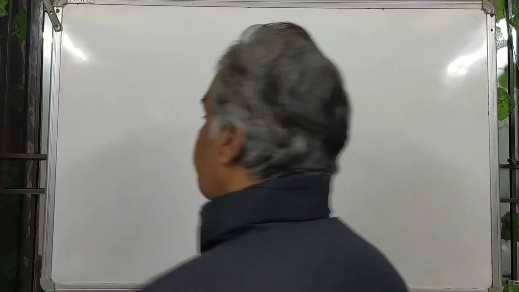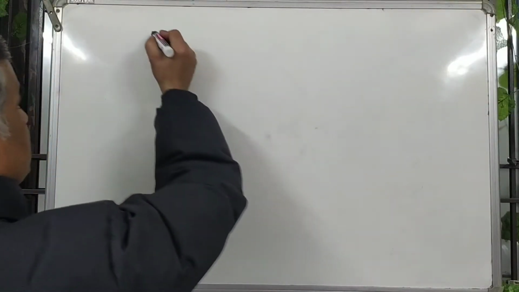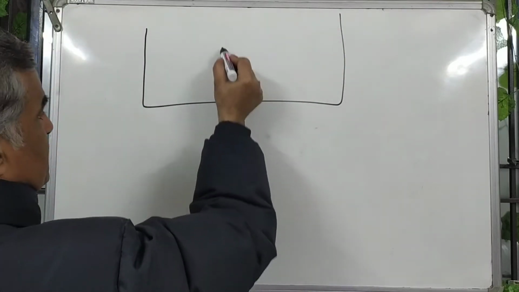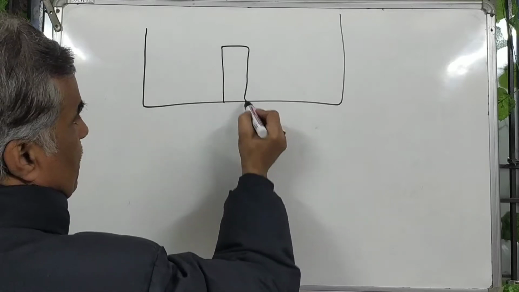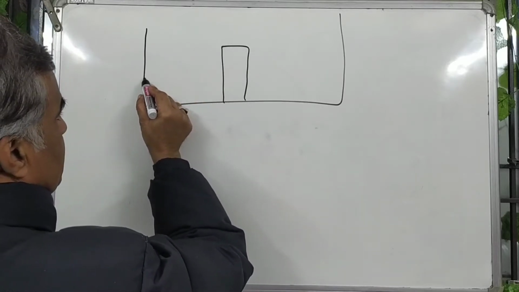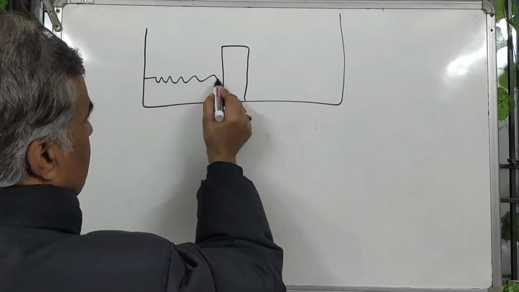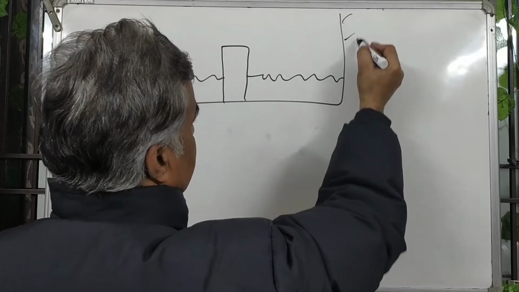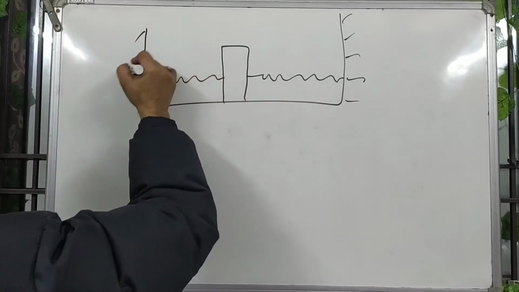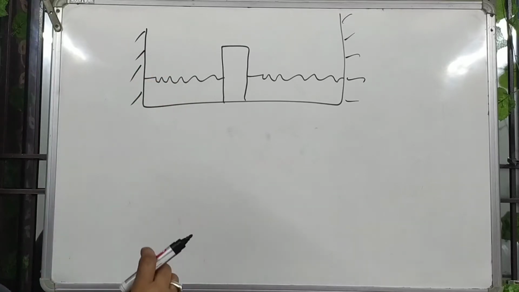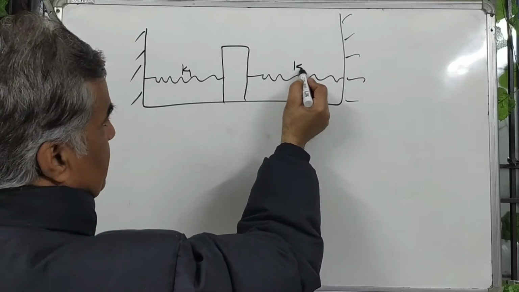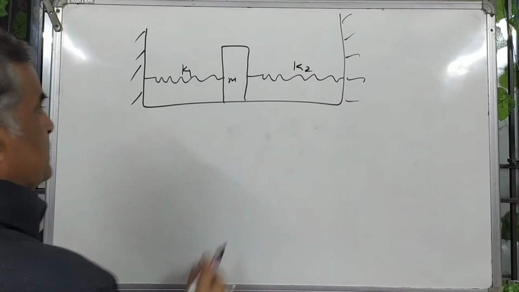Hello students, there is a question. The question is like this. There is a mass body and this mass body is attached with two springs, this and this. This end is fixed, this end is also fixed. So in this case, the spring constants are K1 and K2, and the mass is M.